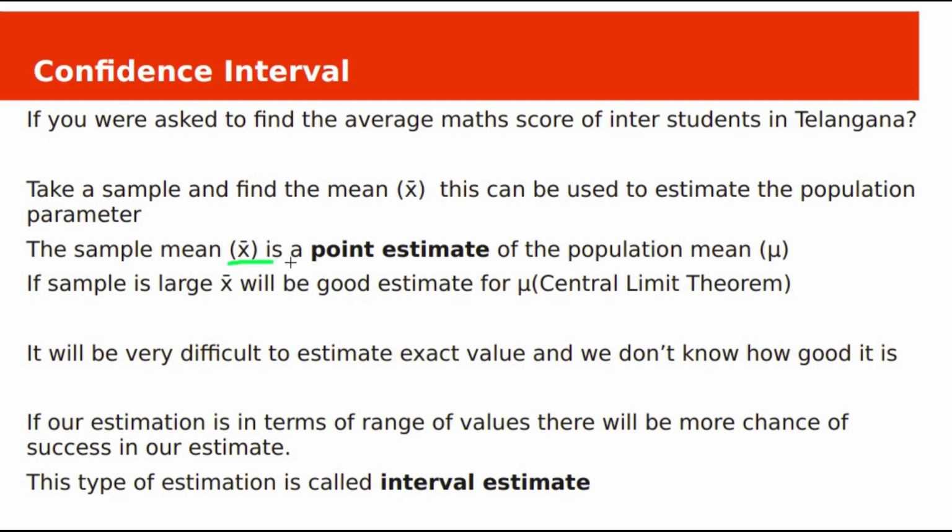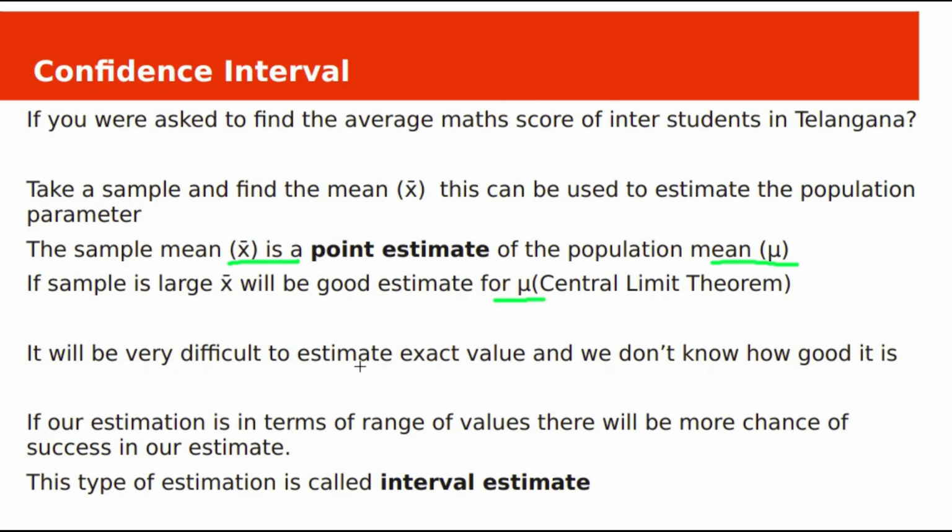The sample mean x bar is a point estimate of the population mean mu. If the sample is large, x bar will be a good estimate for the population mean mu according to the central limit theorem. Because we are using the sample mean x bar to estimate the population mean mu, some group of students might have low scores, some group might have high scores represented in the sample. This is called sampling bias.